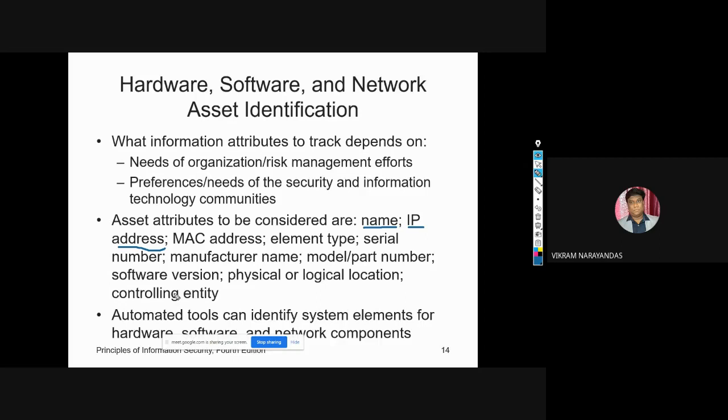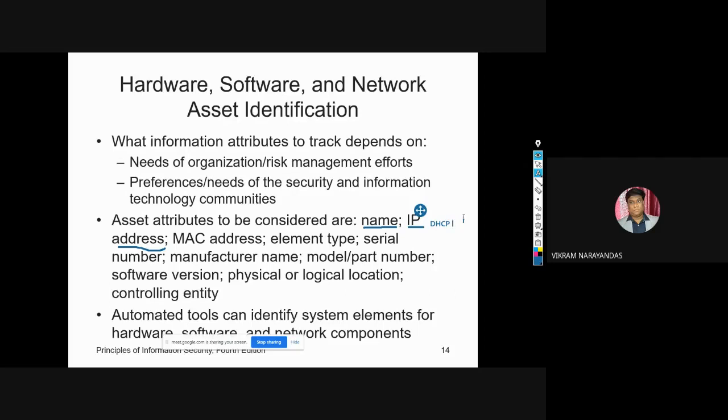Some organizations use DHCP for IP addresses, within TCP/IP, which assigns the IP address, the IP number, as needed.